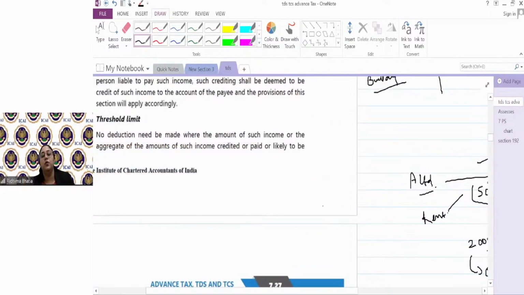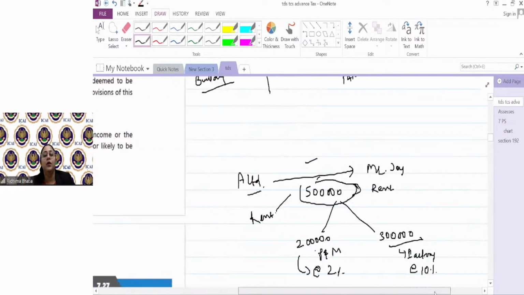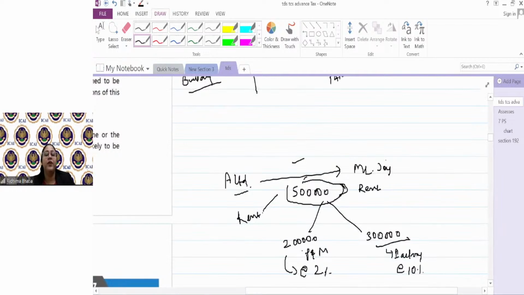गाइस, एक और चीज याद रखो, इट डज नॉट मैटर कि वो रेंट, जब व्हेन यू टॉक अबाउट हाउस प्रॉपर्टी, वी टॉक दैट हाउस प्रॉपर्टी में you have to take an income of which you are an owner. Okay, if that rent is not received as an owner, you take it into other sources, right? From an income earning perspective. But from the perspective of section 194I, what is important is rent. Now, whether that rent is taxable in the hands of the other person as a house property income, as other sources of income or a business income, it does not matter